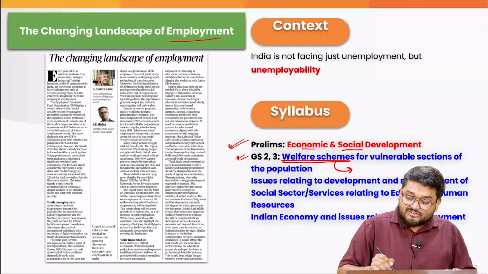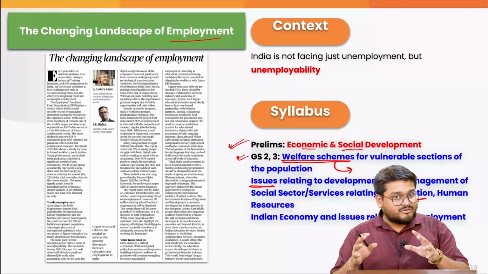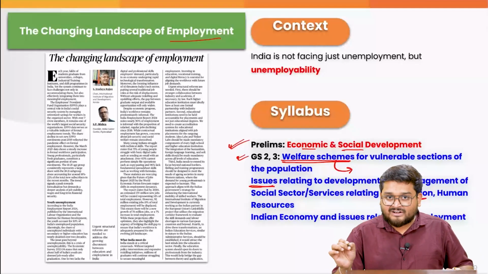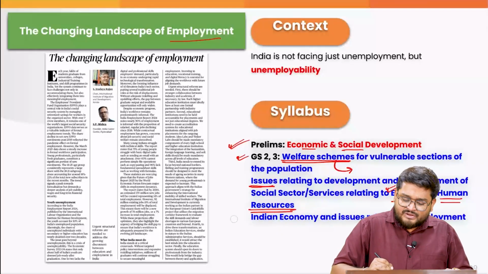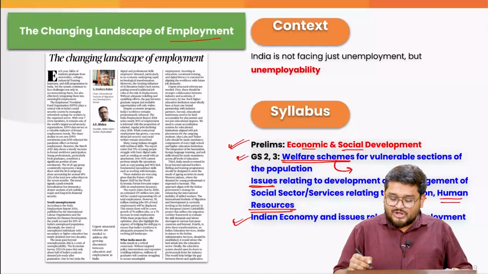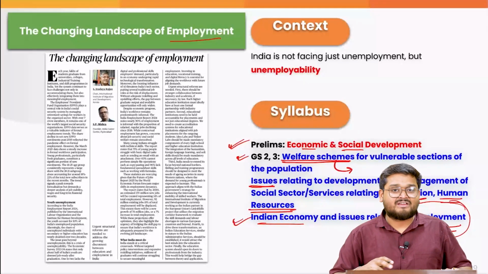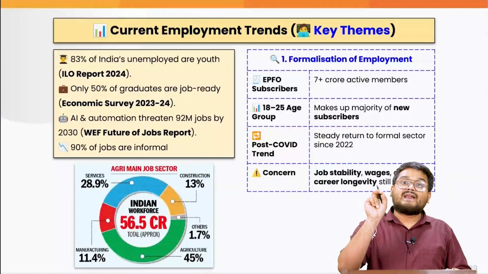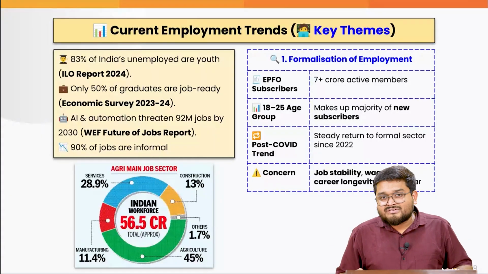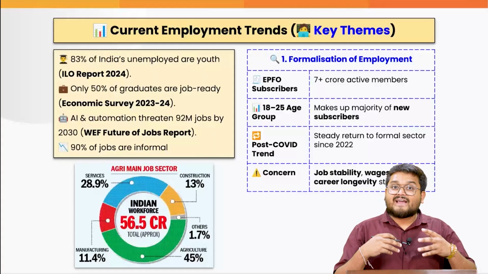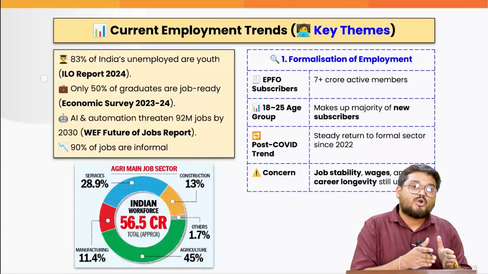We have to also look into the various issues pertaining to the education sector, because when we talk about employment and skilling, they are both related to the educational sectors and also how we are utilizing our human resources as a country. Then at the end of the day, we have the GS3 topic of Indian economy and the variety of issues related to employment. And please do take care that there have been past instances of direct questions related to employment and the skilling initiatives. So that is where this article by the authors is explaining so many data and the themes that we have pertaining to India's unemployment crisis.